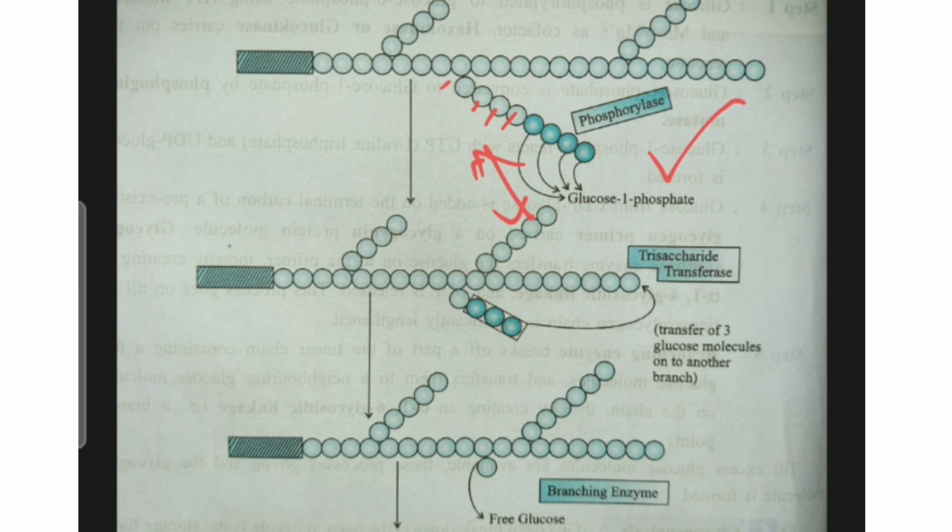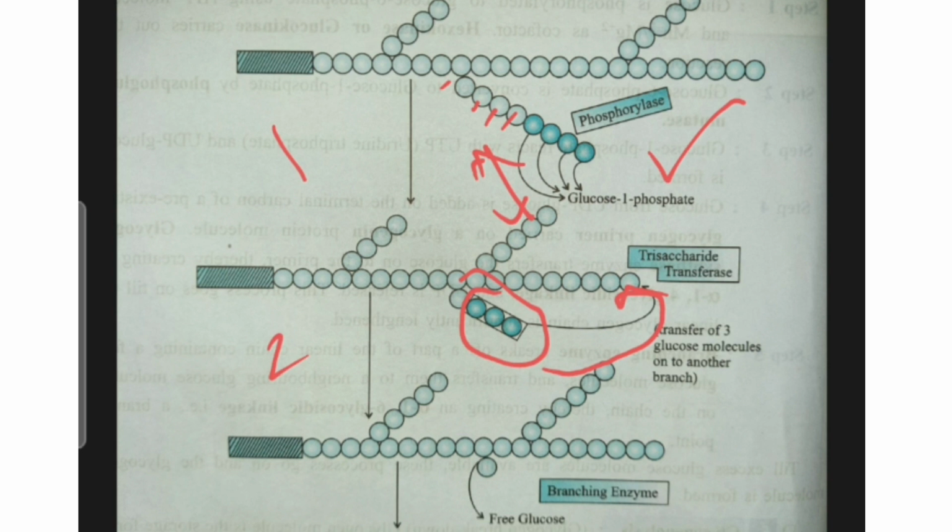Now going to step number 2. Here the trisaccharide transferase enzyme transfers 3 glucose molecules from the branch onto a nearby glucose molecule on another branch, thereby exposing the branch point. So of the 4 left in the previous step, they took 3 and are now joining them to the linear side, exposing the branch point.